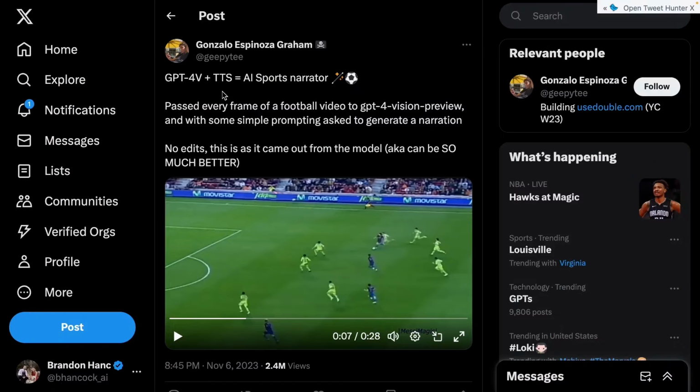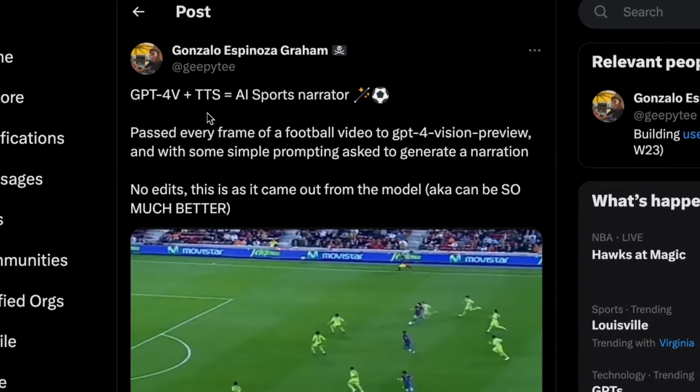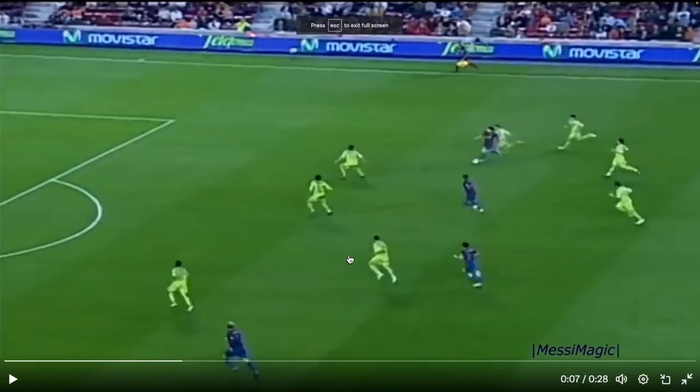So this next example is unreal. Gonzalo is using the Vision API plus the text-to-speech to create an AI sports narrator. Let's go ahead and listen in just so you can see how crazy good this stuff is.